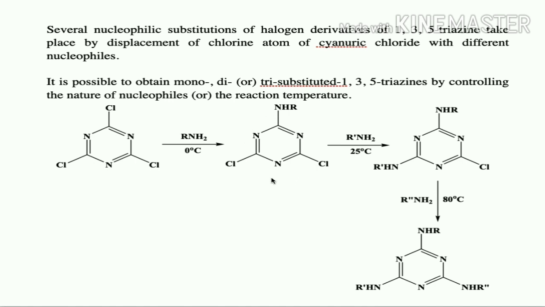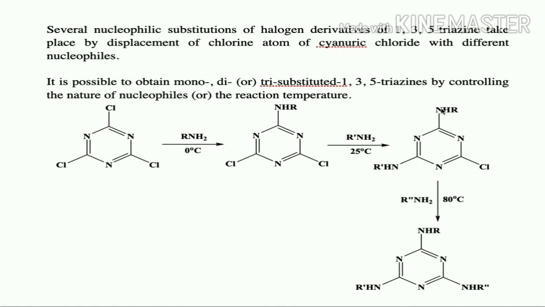So if I want only this one, I can isolate it. Or if I want di-substituted, I need to add a nucleophile once again, but here the temperature is 25 degrees. If I increase the temperature, then di-substitution will take place. There will be replacement of the second chlorine atom by an amine group, leading to the formation of di-substituted 1,3,5-triazine.